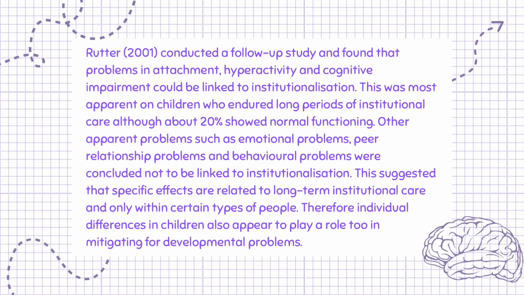Rutter, 2001, conducted a follow-up study and found that problems in attachment, hyperactivity, and cognitive impairment could be linked to institutionalization. This was most apparent in children who endured long periods of institutional care, although about 20% showed normal functioning. Other apparent problems such as emotional problems, peer relationship problems, and behavioral problems were concluded not to be linked to institutionalization. This suggested that specific effects are related to long-term institutional care and only within certain types of people.